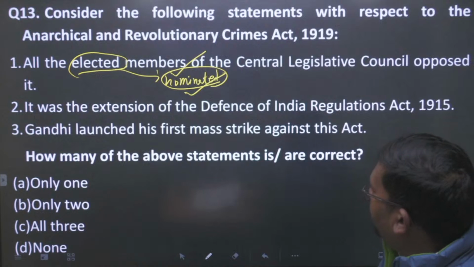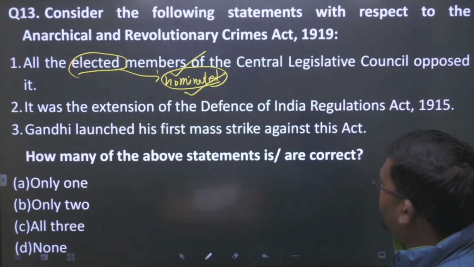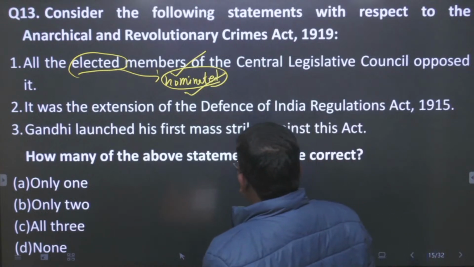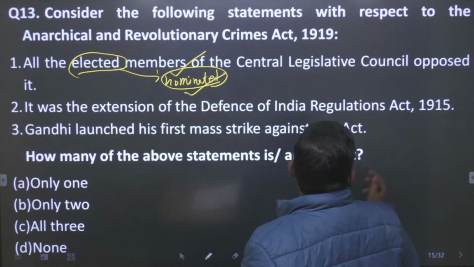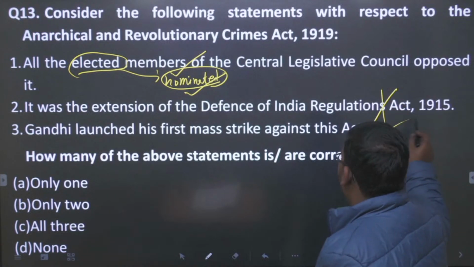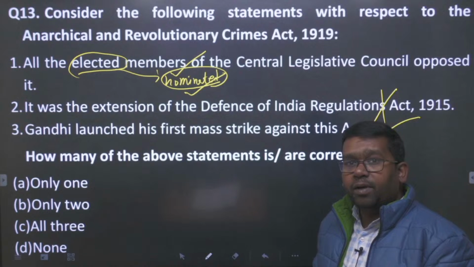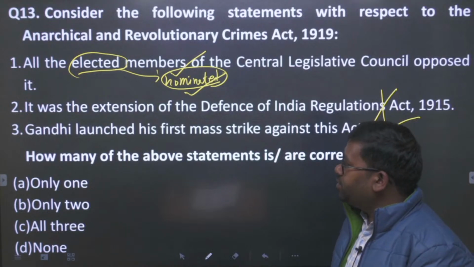And all the members होता तो नहीं true होता. All the elected members had supported it. This statement is true. It was an extension of the Defense of India Regulation Act 1915. It is false because it was only brought in the 1918 discussion में आया, 1919 में it was passed. So this statement is false.